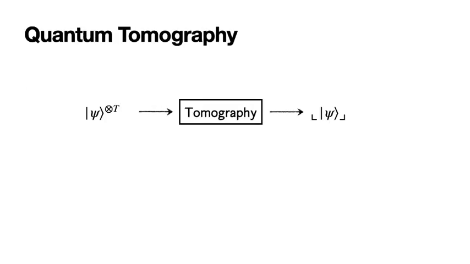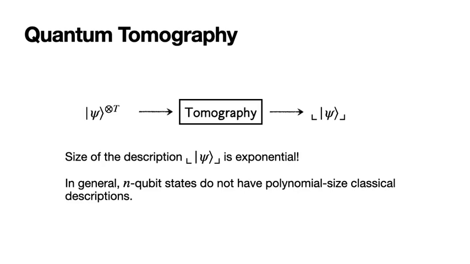And the process that performs this is something known as quantum tomography, which takes in a number of copies of some quantum state, applies this tomography process, and ends up with this classical description of the state. The problem with this is, in general, the size of this description is exponential because general n-qubit states do not have polynomial size classical description.